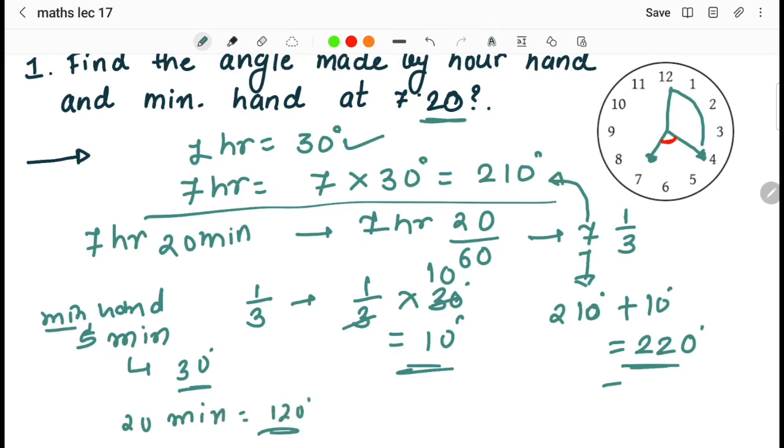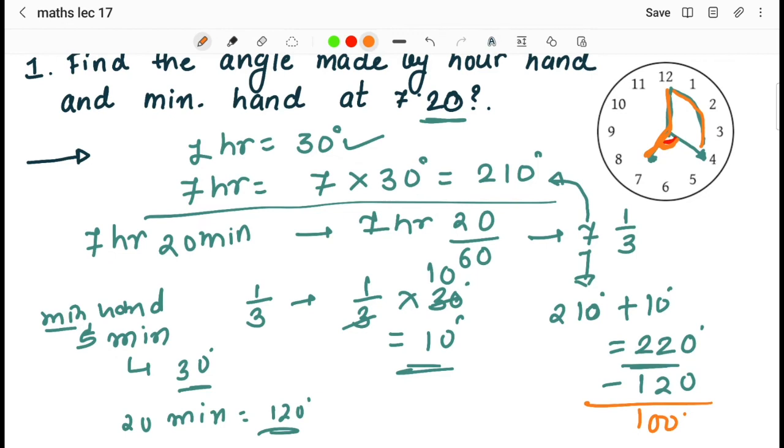When we subtract this much from this, we will get the angle between them, that is 100 degrees. So 100 degrees is the angle between the hands at 7:20.